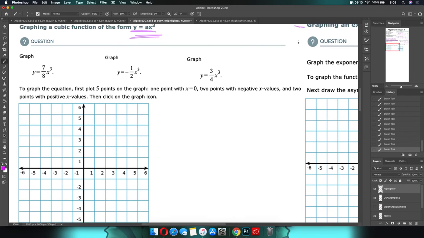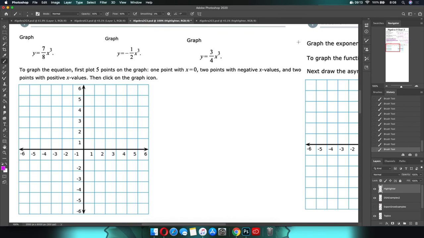So what's going to happen is, let's see if I can scroll down. There we go. We're going to make a quick little table: -2, -1, 0, 1, and 2. And then what's the function? The first one we have is going to be 7/8 times x cubed. What's happening here is because you have the x cubed and exponents come first, that's what we're trying to train